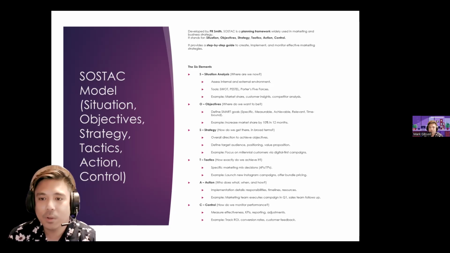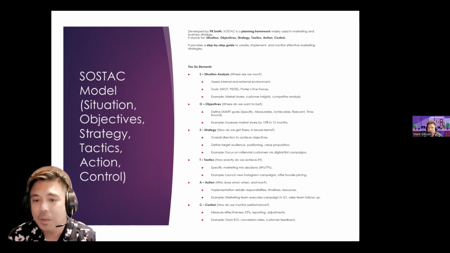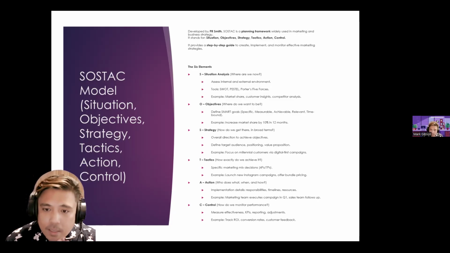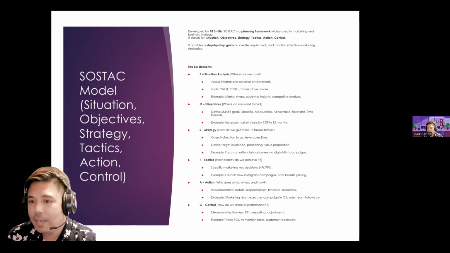So let's look at whether it's specific, whether it's measurable, is it achievable, is it even relevant or even time bound. One good example is increase the market share by 10% in 12 months. So it is a smart goal. Strategy, how do we get there?